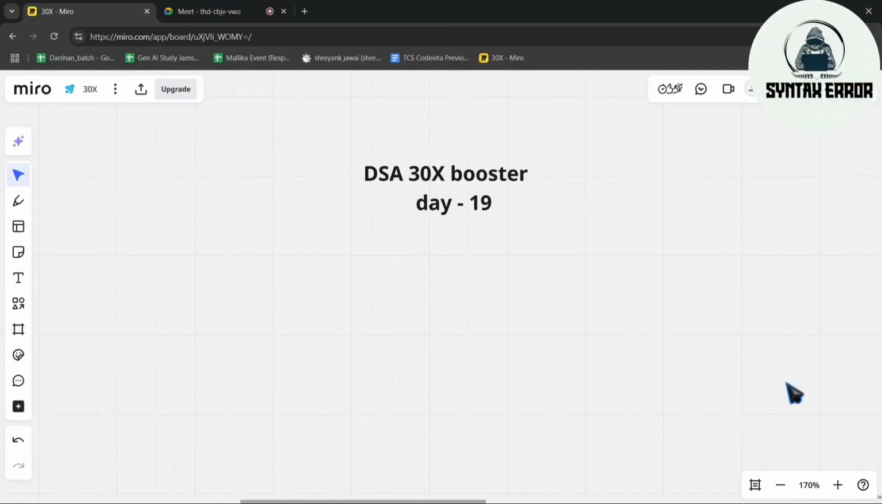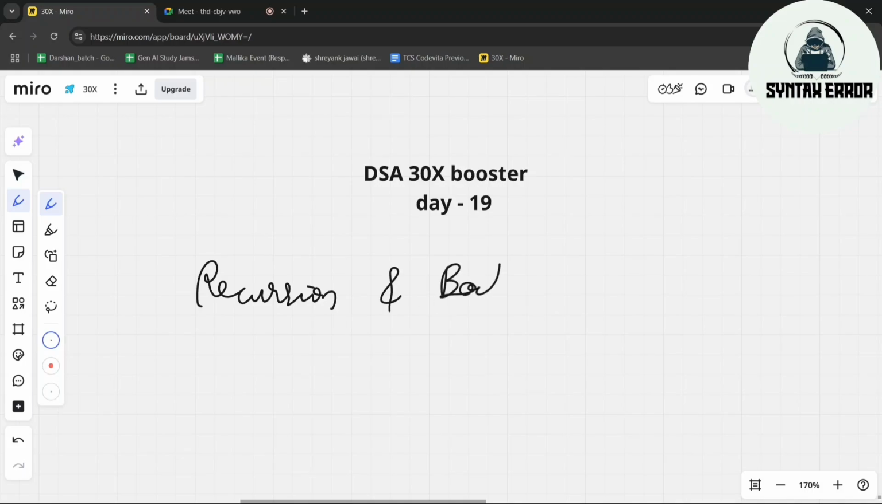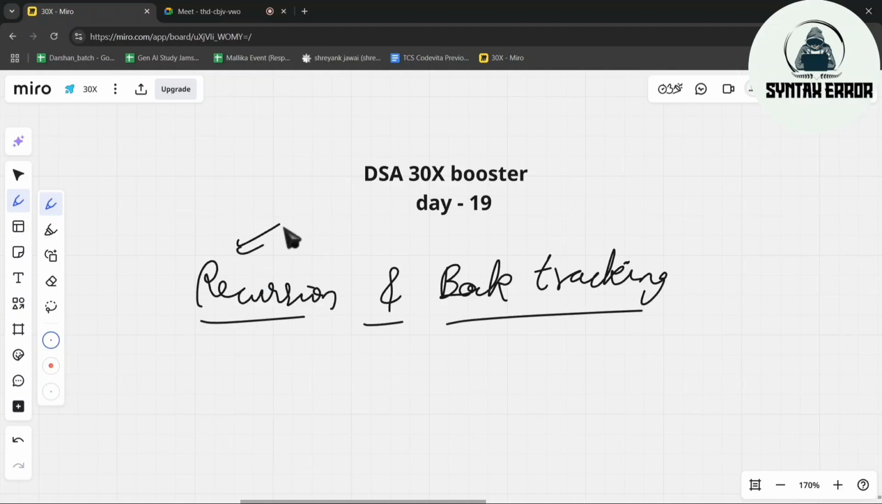Today we are starting a new concept, which is recursion and backtracking. Give me a heads up on who knows about recursion. If you know recursion, then I'll wind up recursion in very few minutes and start backtracking. Otherwise, if you need more detail related to recursion, I'll go in detail, because without recursion, you can't understand backtracking.